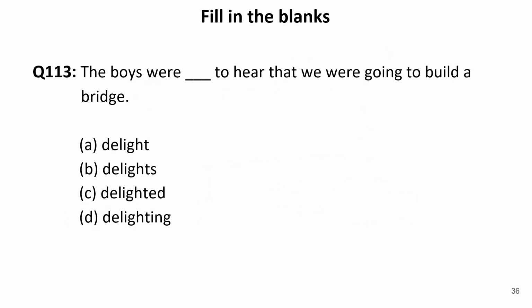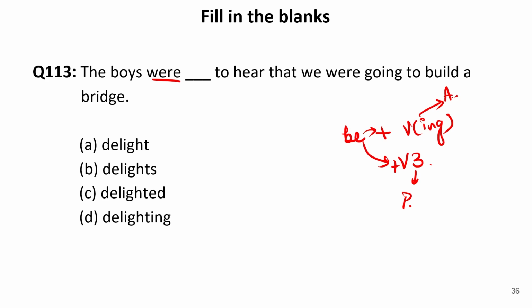The boys were dash to hear that we were going to build a bridge. Now, were is the past form of be. And whenever we have be, after it we either have a verb with ing or we have a verb with third form, because it can be followed by either of these two structures. Second thing, verb third form is used in passive voice and verb ing is used in active voice in a continuous sentence.